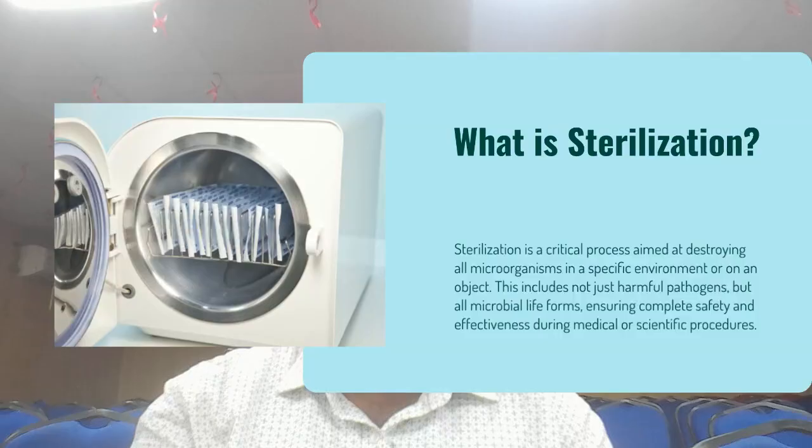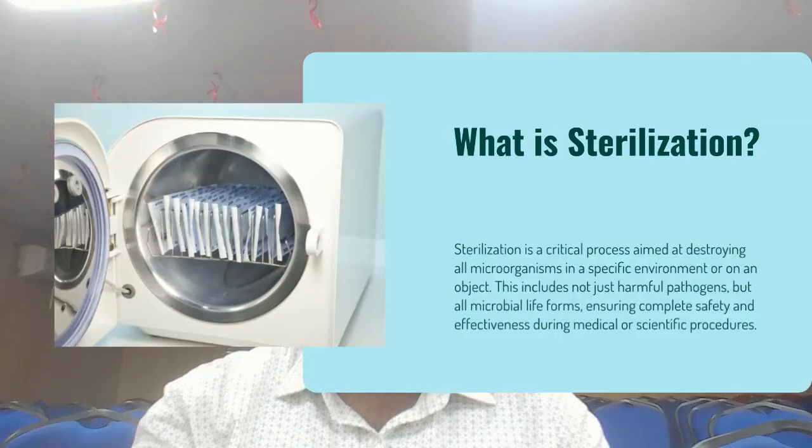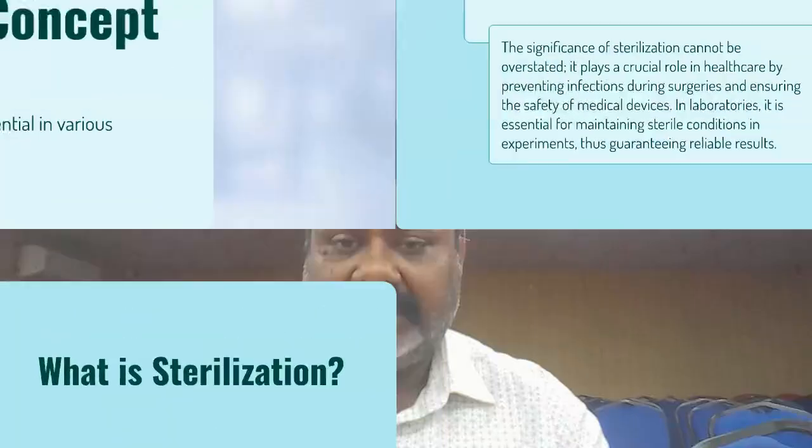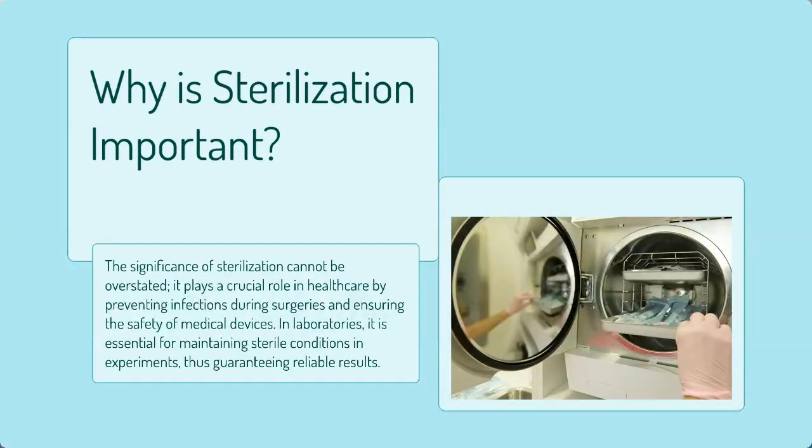And this free environment is highly required for all pharmaceutical formulations. So why is sterilization important? It is important because the pharmaceutical products we take are helpful for curing all kinds of infections. If the product itself has contamination, it will lead to unwanted effects.